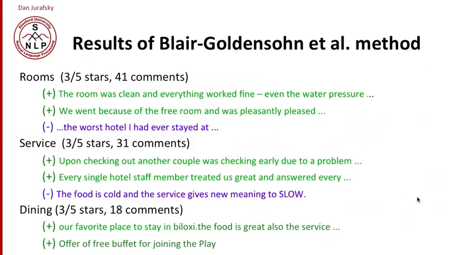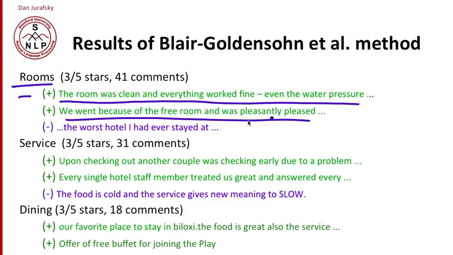Here's an example of what you might get as the final summary. So maybe for a hotel, for rooms, we might get that this sentence, the room was clean and everything worked fine, has positive sentiment, and another positive sentiment. Here's an example of negative sentiment. We first figure out that worst is a negative sentiment, and then we might extract from somewhere in here that there's some mention of rooms. And similarly for service, we might see that service gives new meaning to slow, and that's negative.